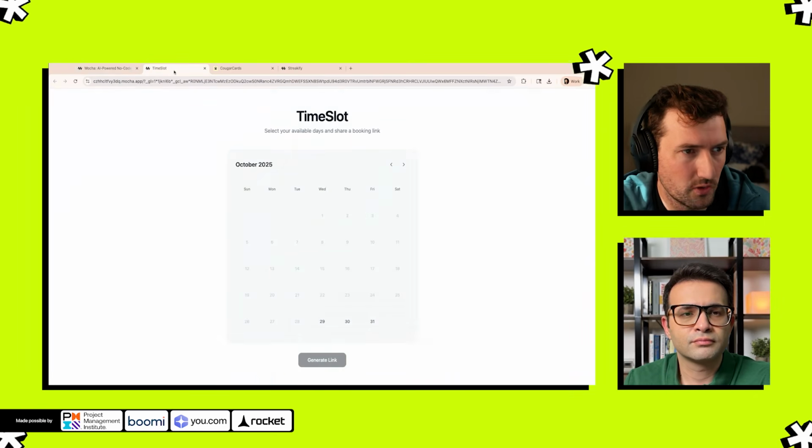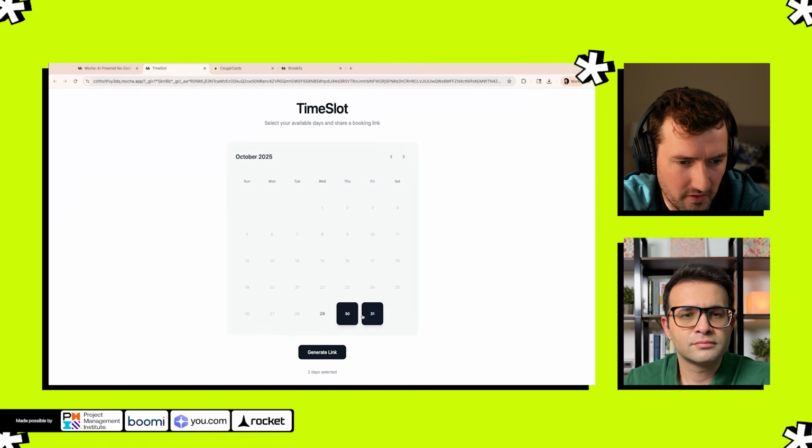For folks who are wondering how to build some other apps, can you maybe show us a few other examples? Yeah, so you could build pretty much anything with Mocha, but the more complicated, the more issues you encounter. So it's always about finding a simple, personal, productive thing for you, your team, your community, your family, your church, whatever. But here are some examples that people have built that I think are pretty cool.